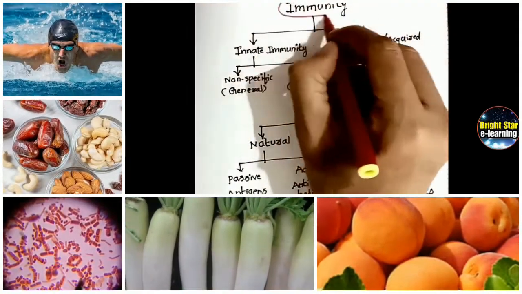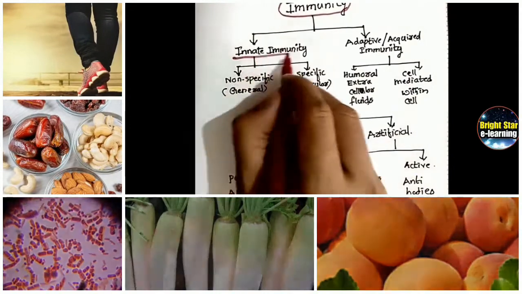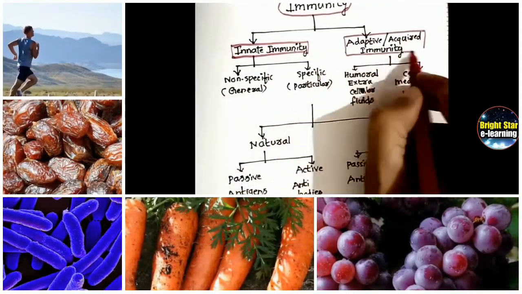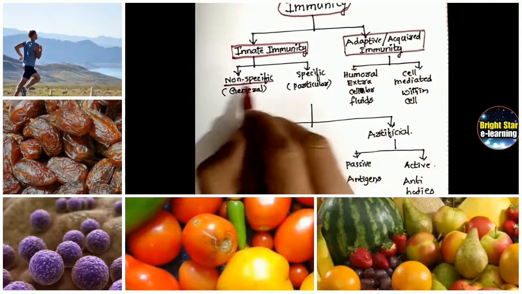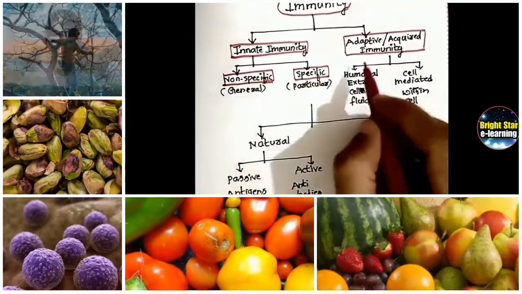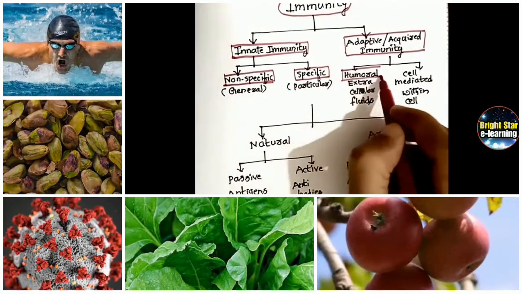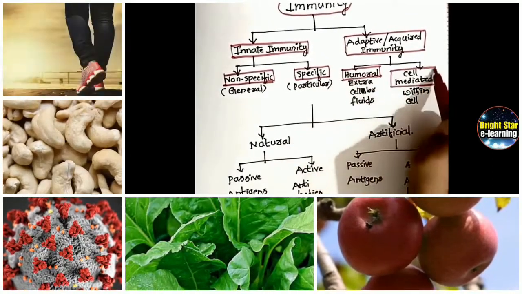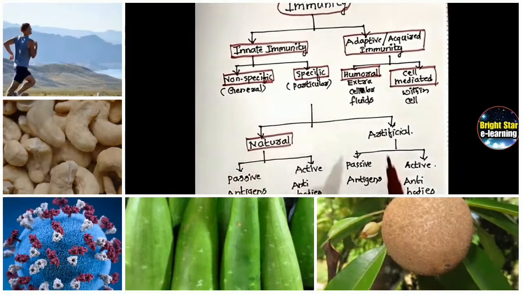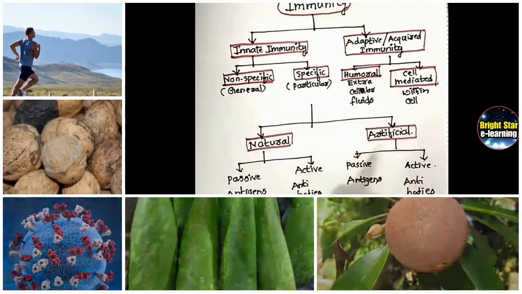So once again, immunity is of two types: innate immunity and adaptive or acquired immunity. Innate is again non-specific and specific. Adaptive is humoral and cell-mediated immunity. Another classification is natural and artificial.